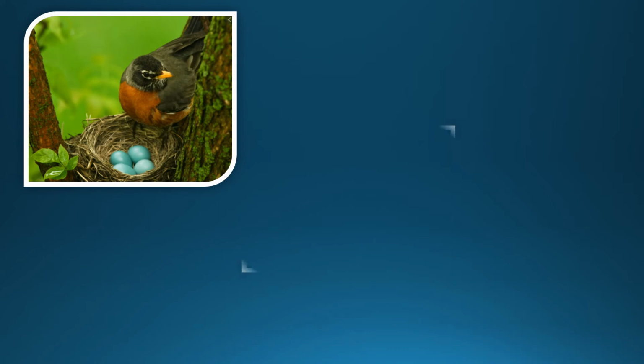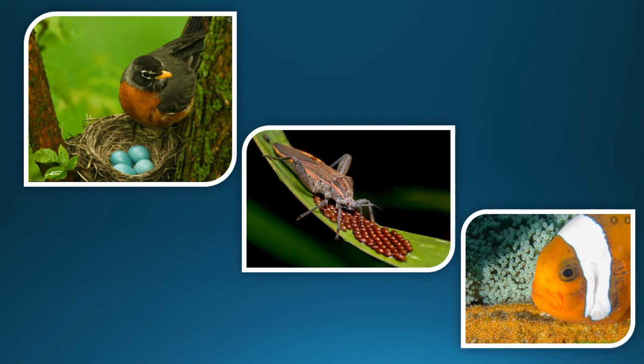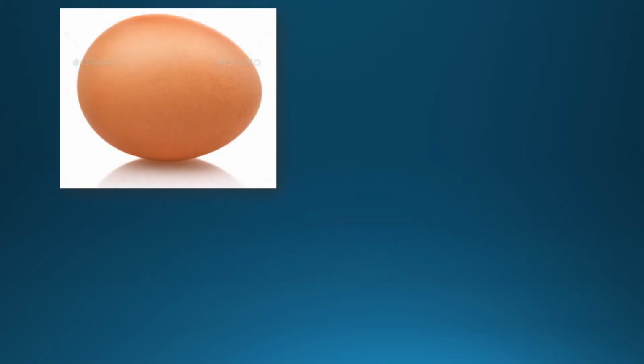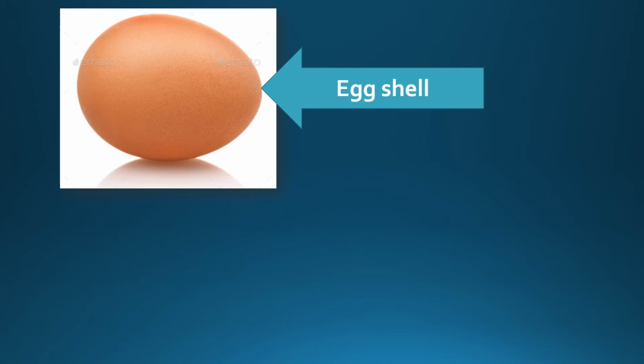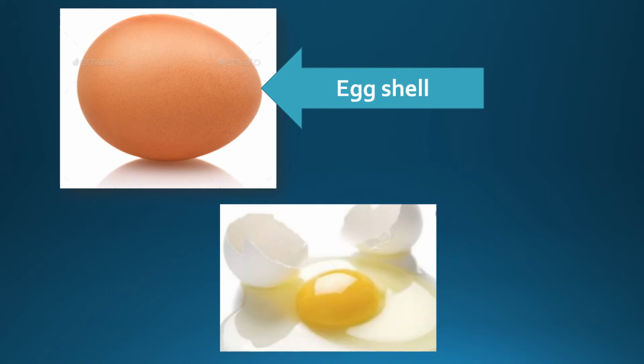Some animals lay eggs. Birds, insects, fish, frogs, crocodiles, turtles, tortoises, etc. lay eggs. We have all seen a hen's egg. It has a hard and white outer covering. This outer covering is called eggshell. This is to protect the egg. Inside the shell you can see a white colored liquid. This is called albumin. Inside the albumin there is a yellow colored liquid which is called egg yolk.